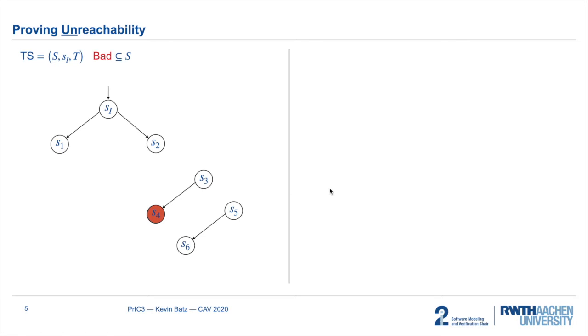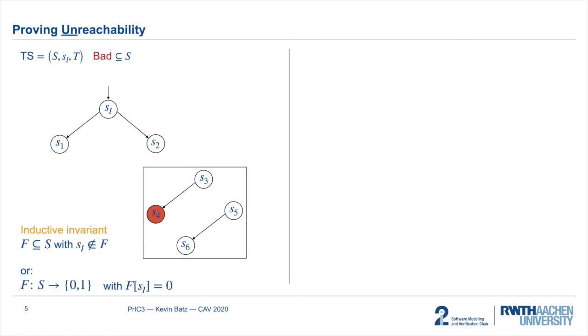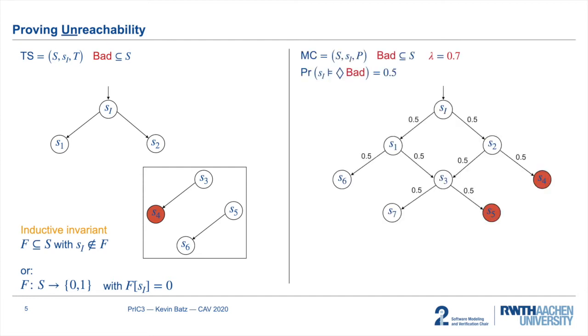And in order to prove this, we can synthesize an inductive invariant. It's a set of states that contains all bad states and that is closed under backward reachability. Such a set of states necessarily contains all states that reach the bad states. And if we additionally know that the initial state is not in that set, then we have proven that the bad states are unreachable. Notice that we can equivalently denote such a set of states by means of its indicator function. For Markov chains, we can do something similar.